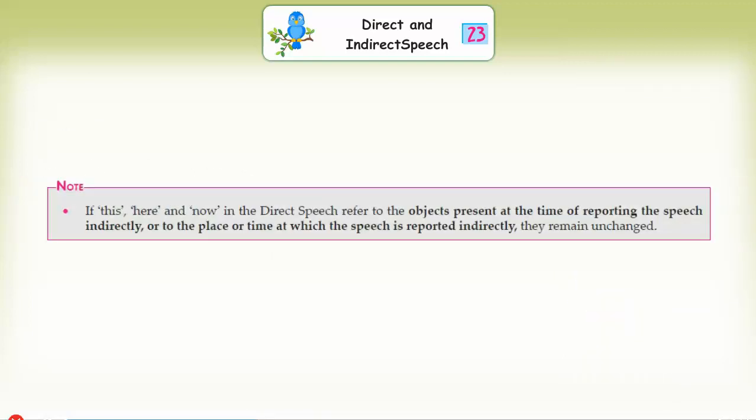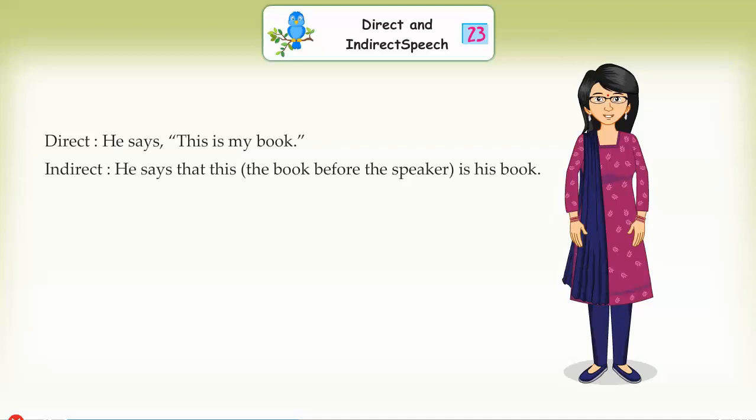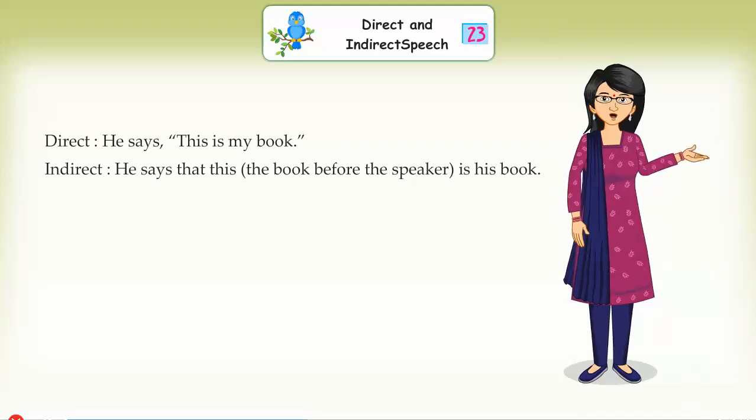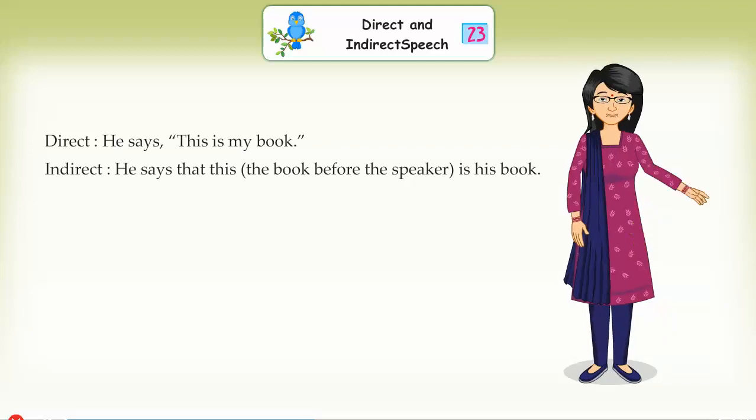Note: if this, here, and now in the direct speech refer to the objects present at the time of reporting speech indirectly, or to the place or time at which the speech is reported indirectly, they remain unchanged. Direct: He says, "This is my book." In indirect: He says that this, the book before the speaker, is his book.